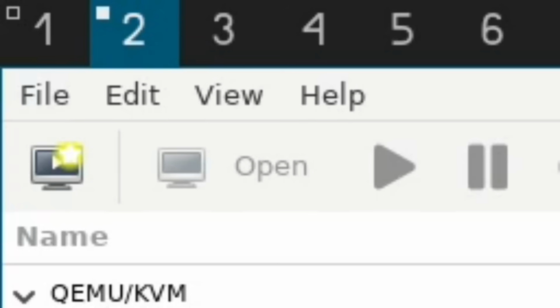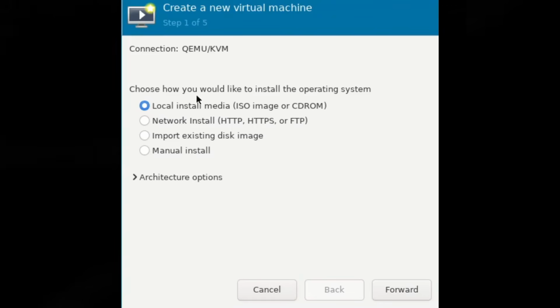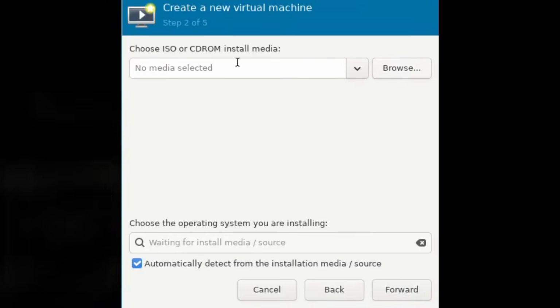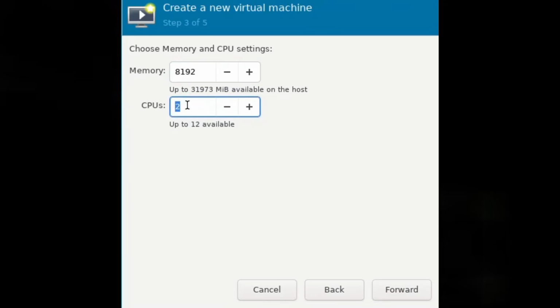So here we are in virt-manager, and the way we usually go about creating the operating systems is we just click this button right here, and we proceed. Of course, we will be doing local install media because we have just downloaded the ISO, so we already have the file from which we're going to be installing. Let's click forward. Let's go ahead and select it, and here it is. We'll give it 8192 megabytes of memory, so that's 8 gigabytes, and we'll give it 8 cores.